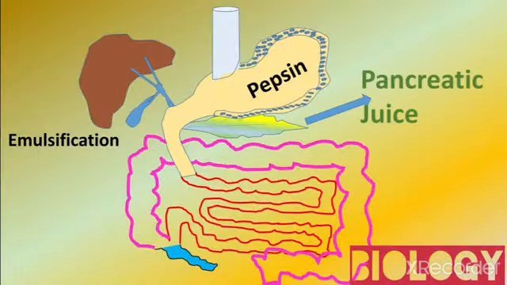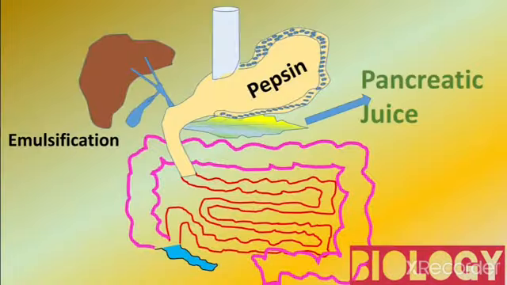The lipase enzyme works on the fats. The fats are converted into fatty acids. So here three different kinds of enzymes are secreted by the pancreas: amylase on the carbohydrates, trypsin on the proteins, lipase on the fats. These three kinds of enzymes are secreted by the pancreatic juice.